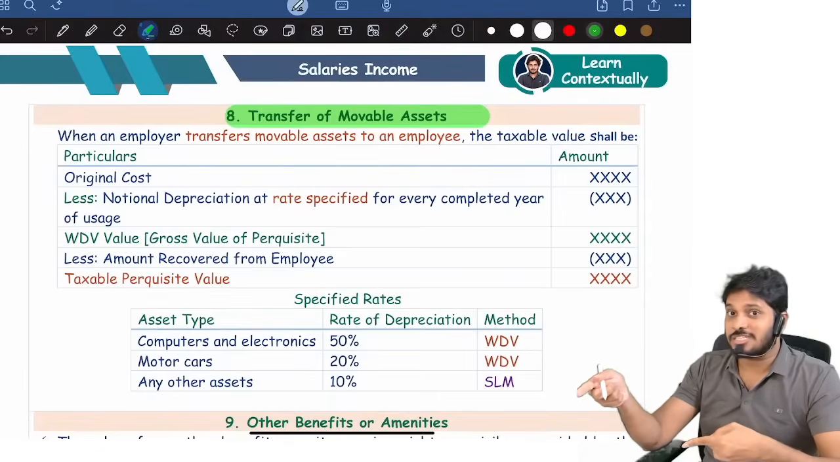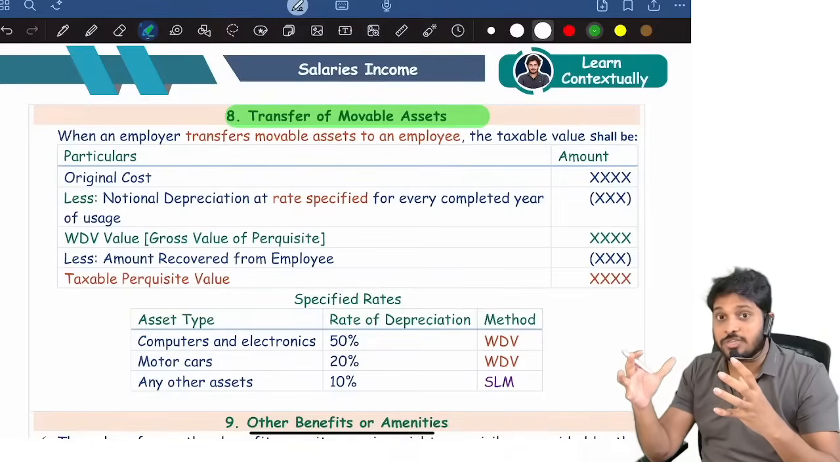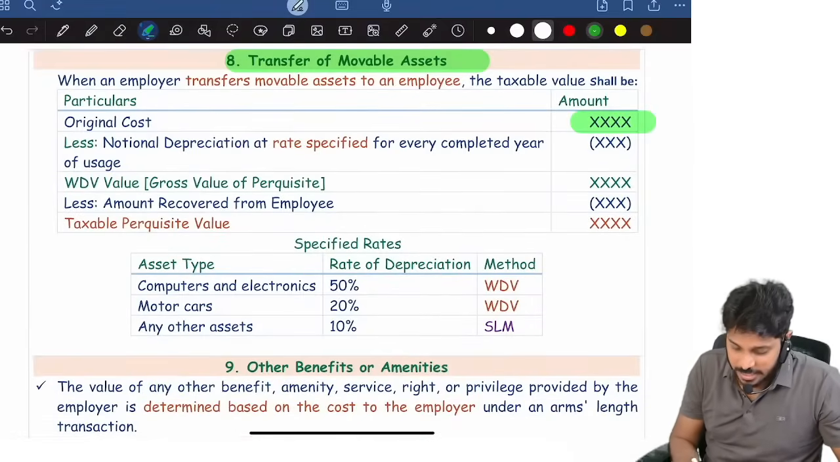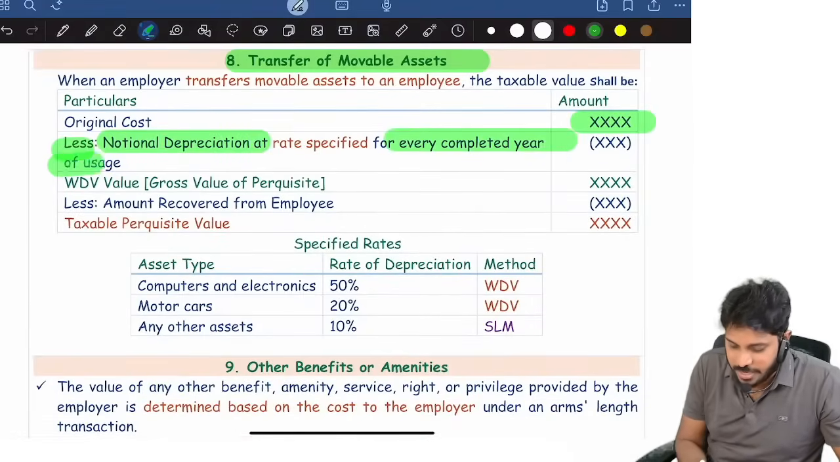And he also purchased it, right? Market value of the car you should determine first. How to determine market value? Deemed market value: original cost of the car identify, less notional depreciation for every completed year of usage.